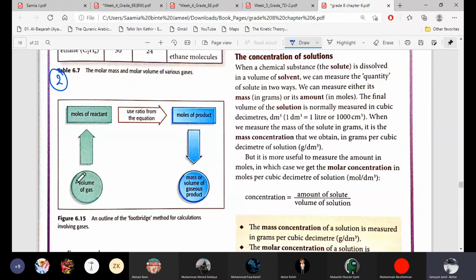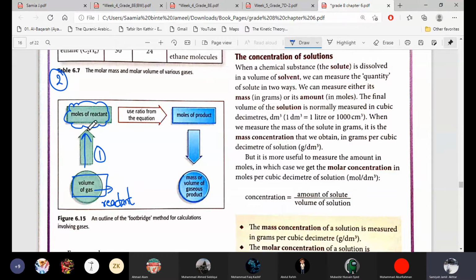Okay, so the second footbridge is that the volume of one gas will be given to you. The volume of the reactant will be given to you, and the first step will be to find the moles of that reactant.